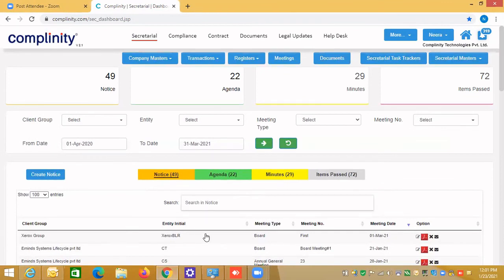You can store all your documents in a digital format. And you have MIS, where you can generate reports at the click of a button, and it all saves you a lot of manpower and effort. I believe all in all, it's a very nice software, and we encourage you to use it.